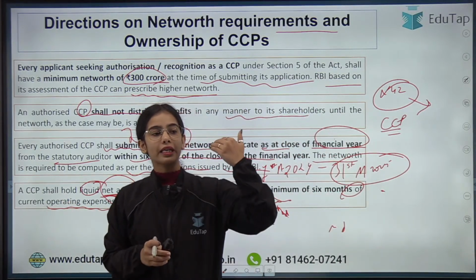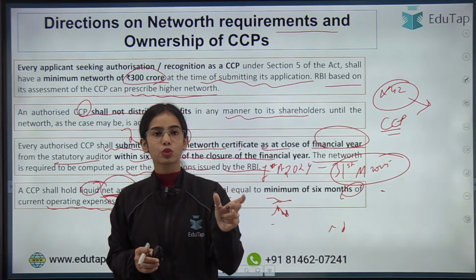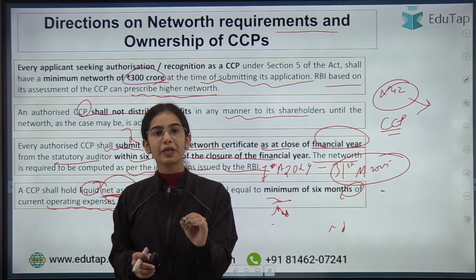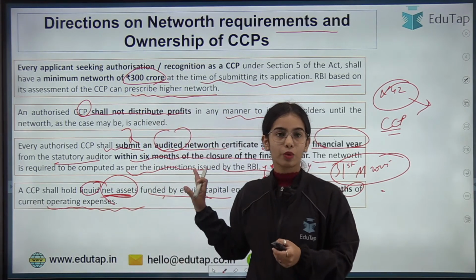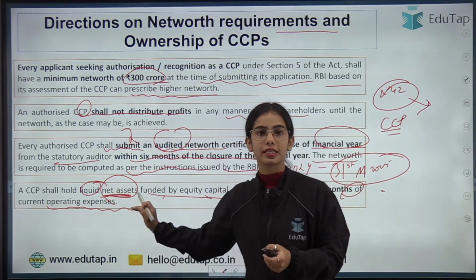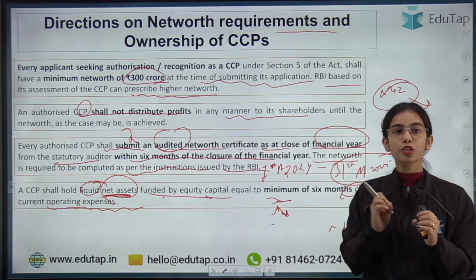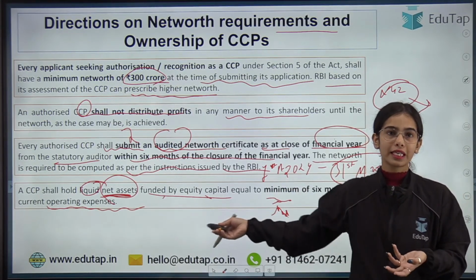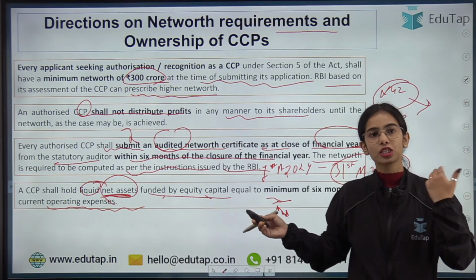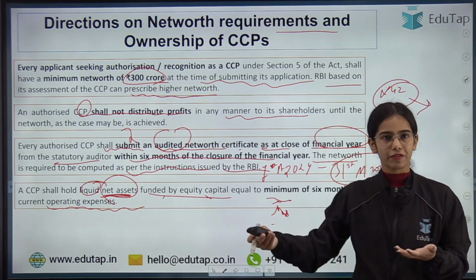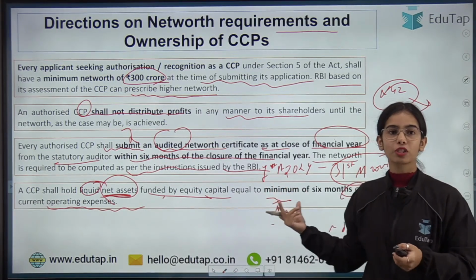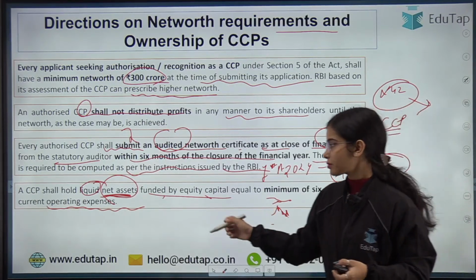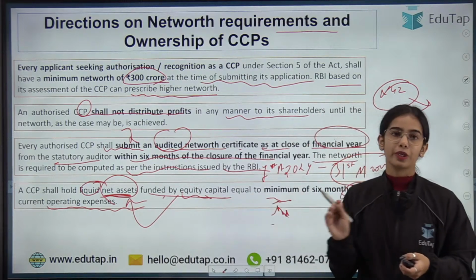Let's say 5% or 2% of the shares have been sold by the CCP. Whatever money the CCP has received, it has to keep in the liquid net asset, so that it can use it for its operating expenses. The CCP should not directly invest it in the long term, because how would it run its operating expenses if all the money is in long-term investments? So the CCP should hold, for a minimum of 6 months, the money it has received by selling equity capital.